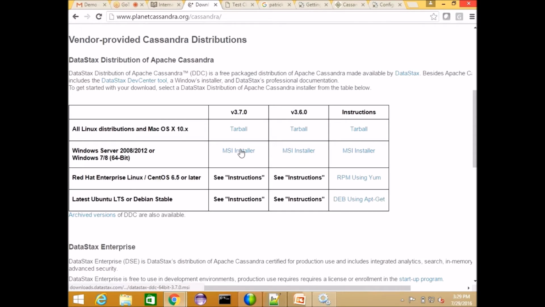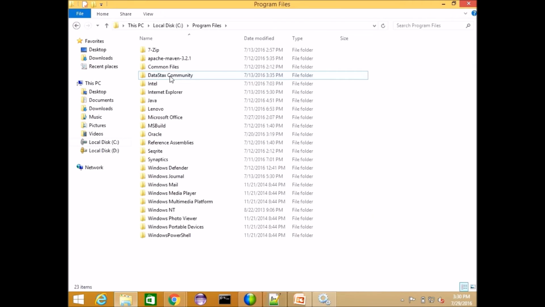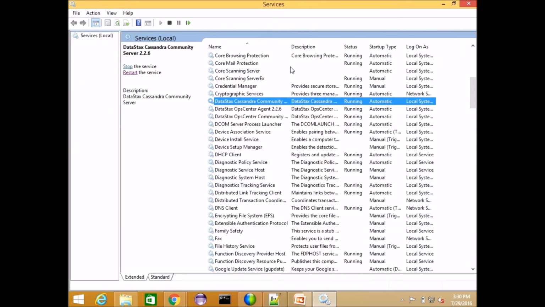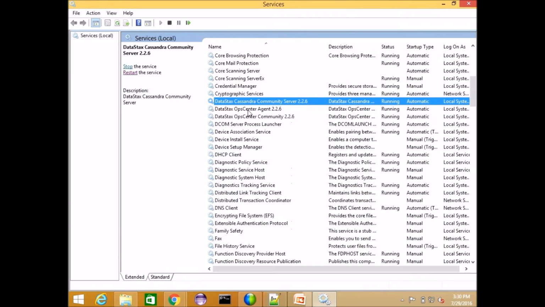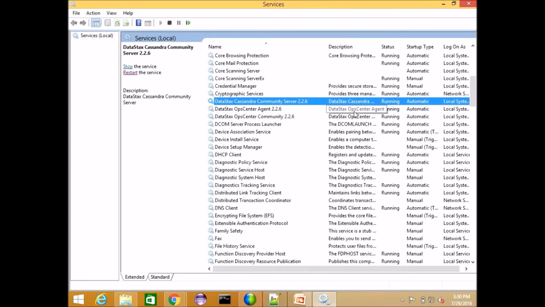Once you click here, you get the exe file, and you can double click and install it. That's the easy thing. Once you install, you get a folder like this in Program Files, DataStax Community. This is the folder structure you get once you install. You then have three services: DataStax Cassandra Community, which is the main service, and the Ops Center service. These three should always be running once you install Cassandra.